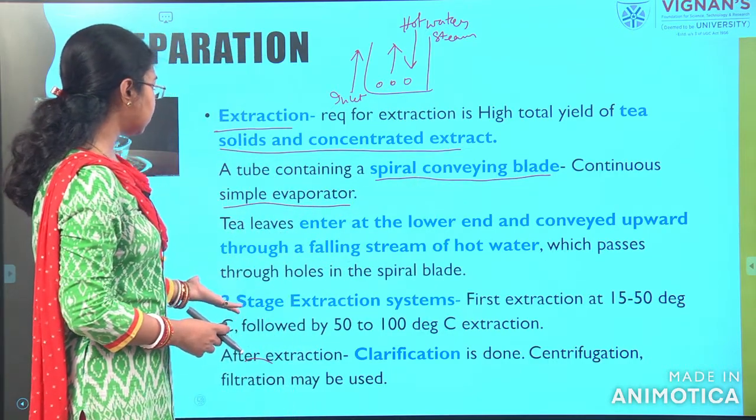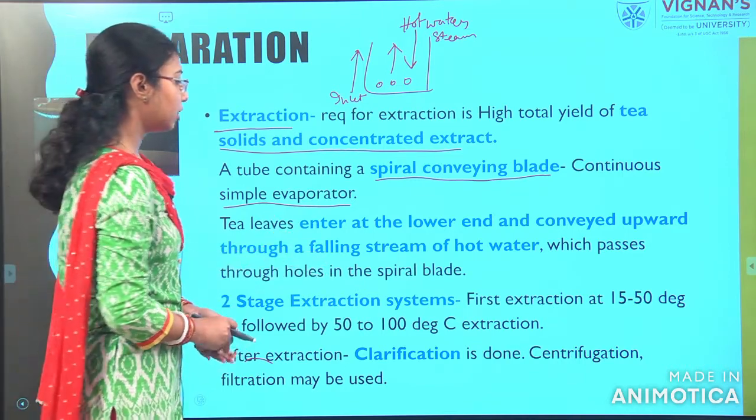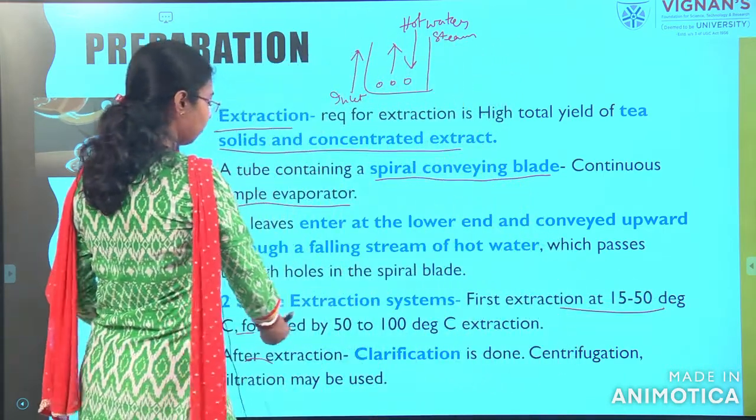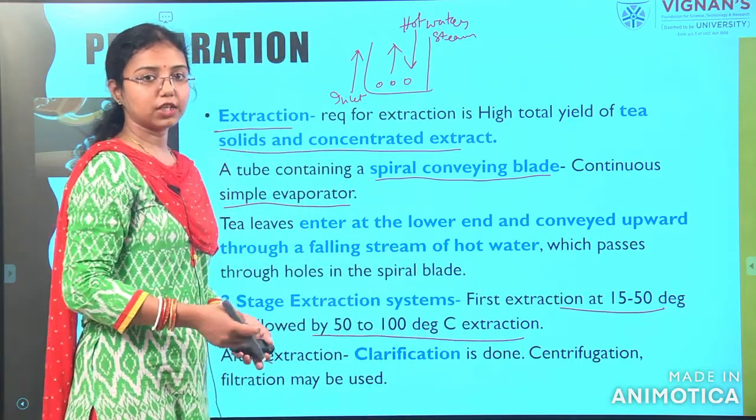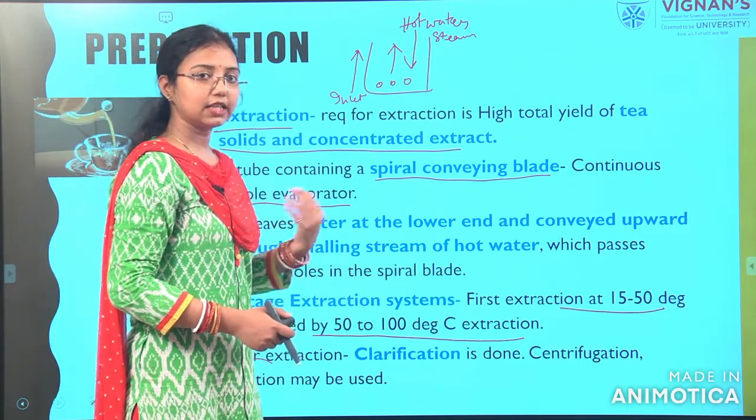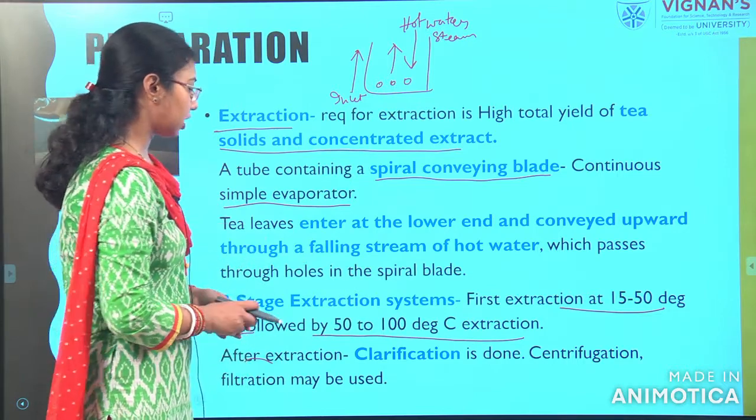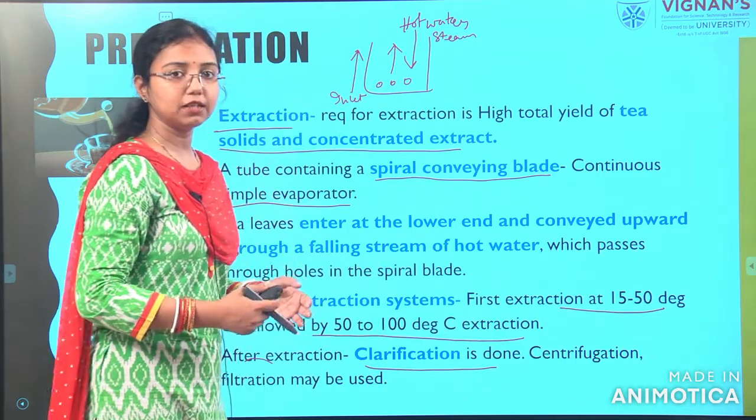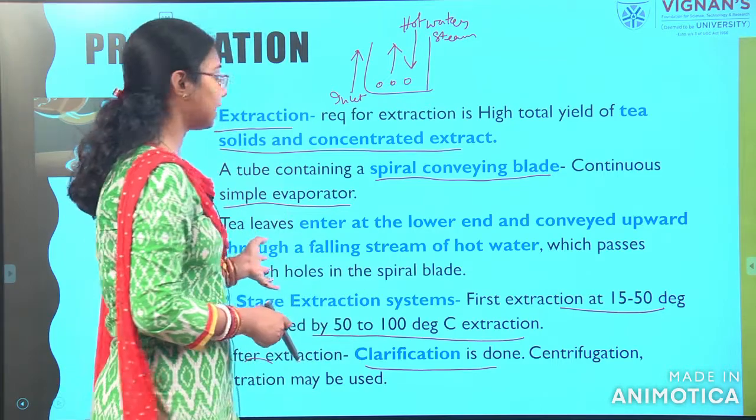The next stage is the second stage extraction system. The first extraction will be done at 15 to 50 degrees centigrade, followed by 50 to 100 degrees centigrade. So, there will be two types of extraction: the first up to 50 degrees centigrade, and the next from 50 to 100 degrees centigrade. After extraction, there will be the clarification process. A centrifuge will be used to clarify the extraction, and we will get the filtrate.